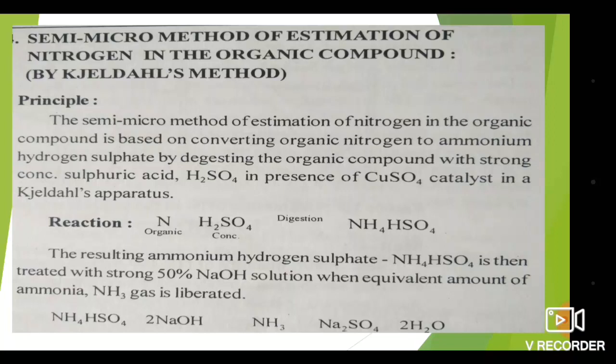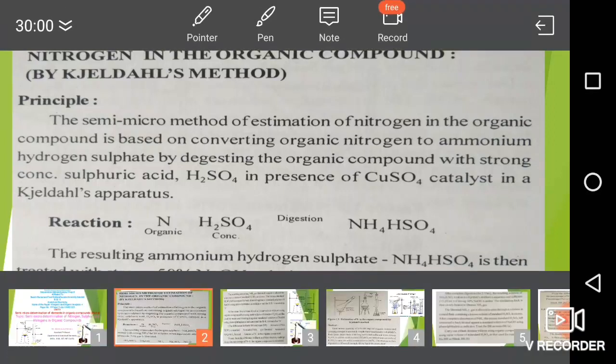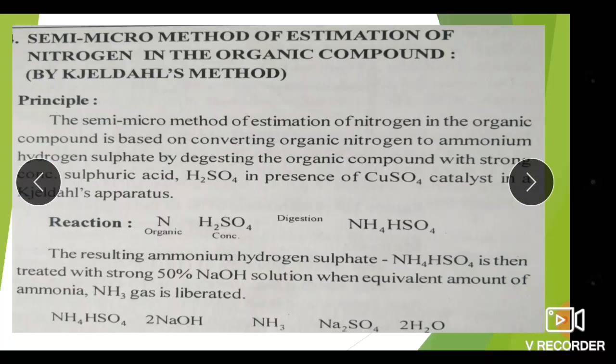So what is the reaction? Overall, the organic nitrogen reacts with concentrated H2SO4, and after digestion it gives ammonium hydrogen sulfate.